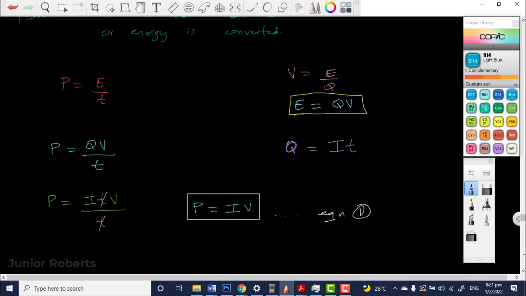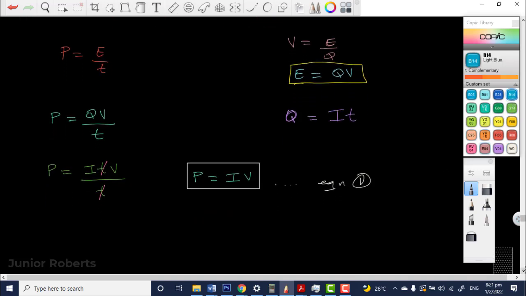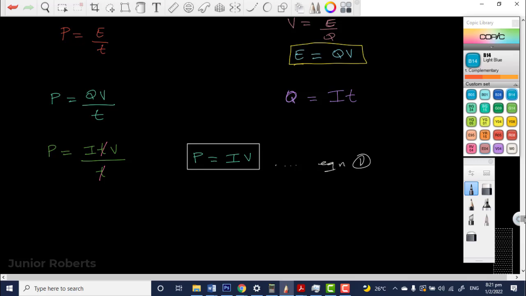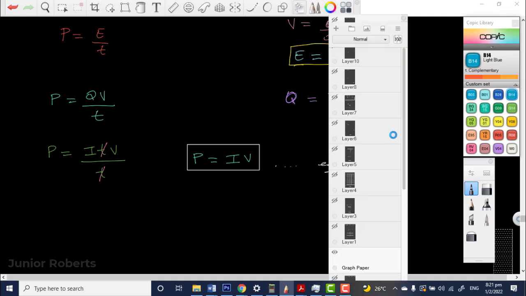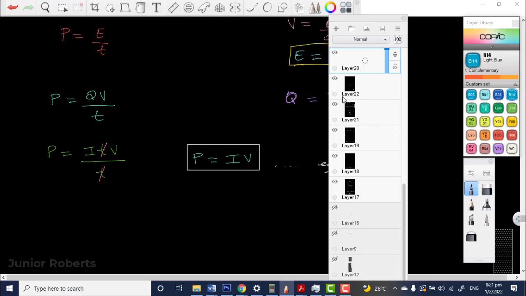Now, we know of this very fundamental law when it comes down to electricity. Once you're studying electricity, the most important law you will have to know is Ohm's law, because everything else can be explained based off of Ohm's law.